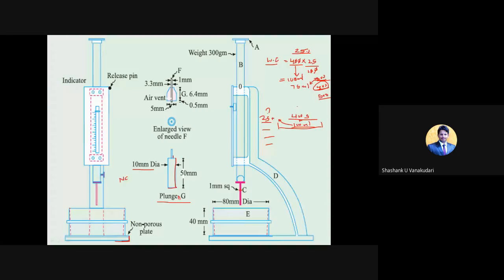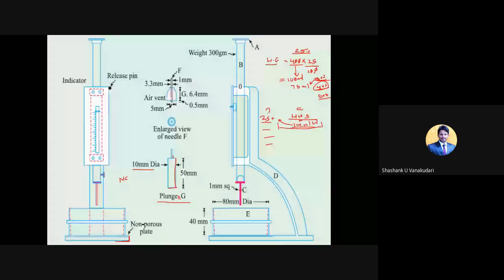water, we will mix it thoroughly, and the mixing time should not be less than 3 minutes, and should not be more than 5 minutes. So within that 3 to 5 minutes we should mix the cement as well as the water. Clear? And then it turns into cement paste, and this cement paste we need to fill in this mold, the Vicat mold, what you can see here. So in this Vicat mold we need to fill it. You need to gently compact it using this non-porous plate, and the entire thing should get filled in this Vicat mold. Clear?